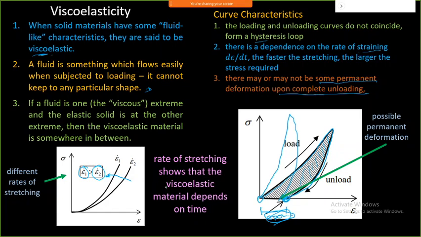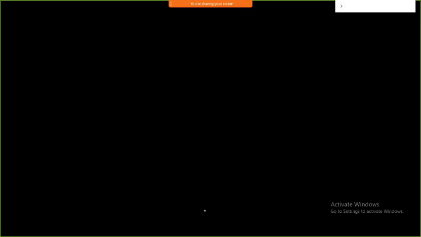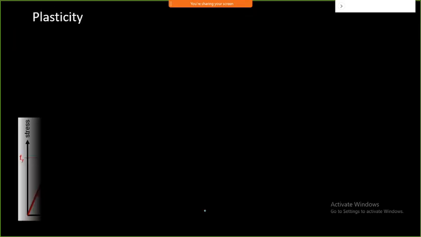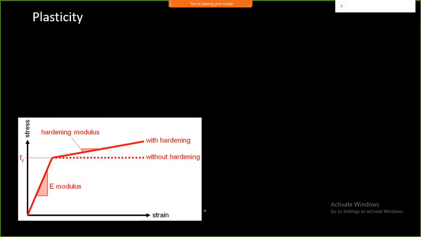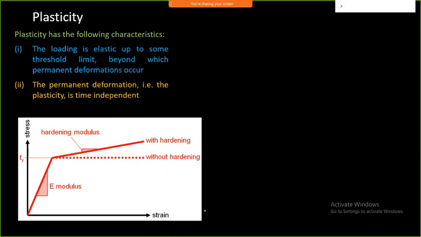And the rate of stretching, or straining, still depends on time, since it is a viscoelastic material. That is also going to happen. If you look into plasticity, you can find that plastic means it is showing a permanent deformation.